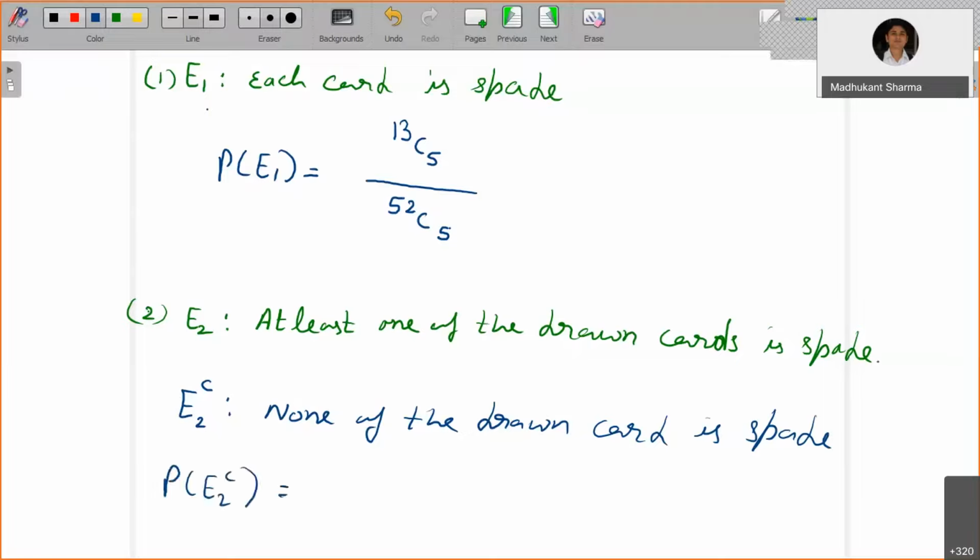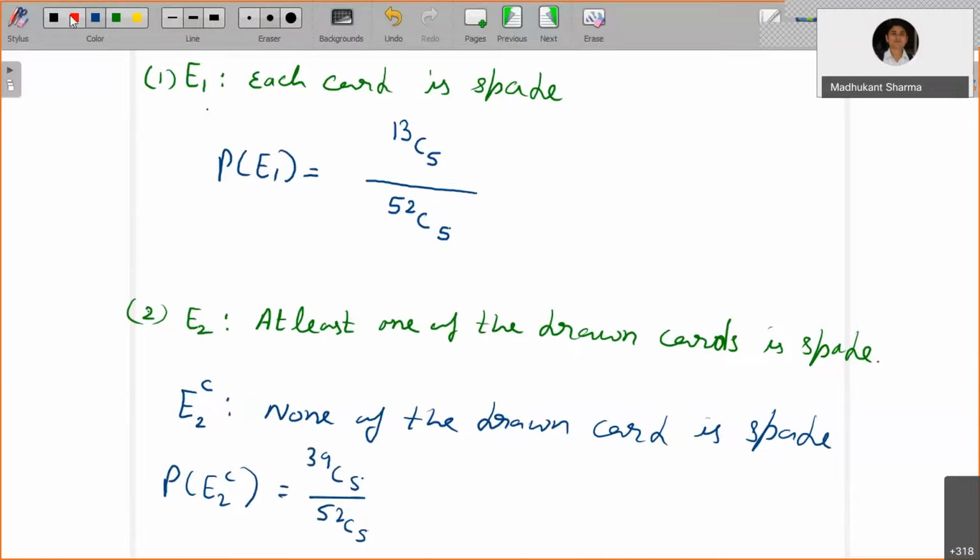That is equal to 52C5, the number of exhaustive cases. Now, none of the drawn cards is a spade. How many are not spades? 39. So 39 choose 5. Now the answer to this, at least one of the drawn cards is a spade, but we have only considered none of the drawn cards is a spade.